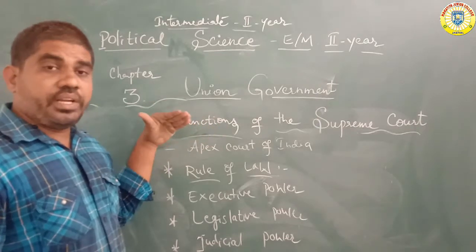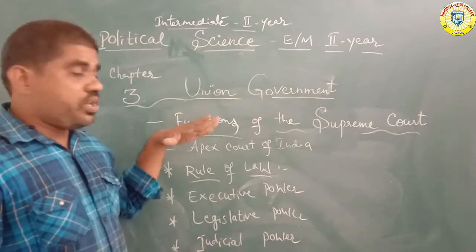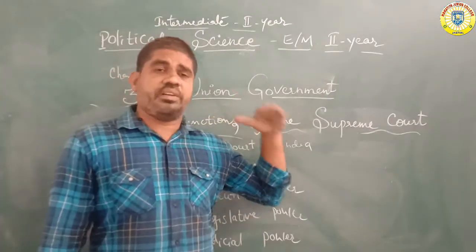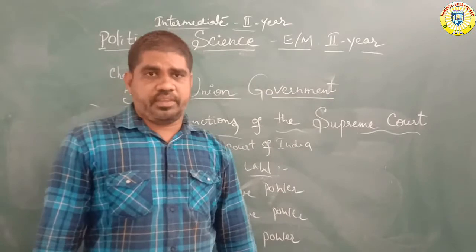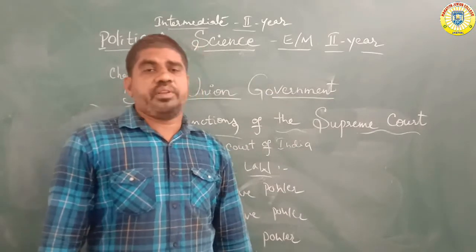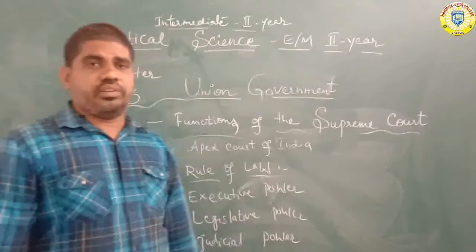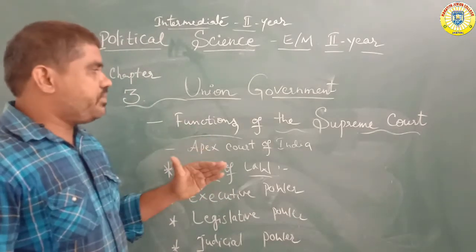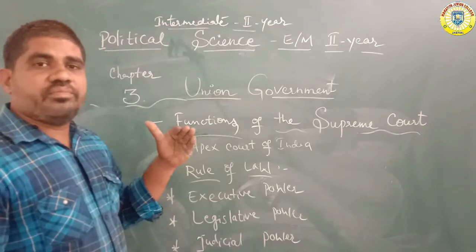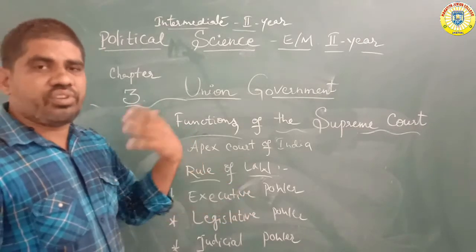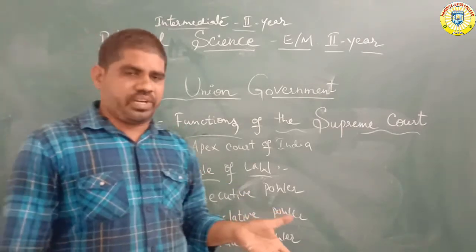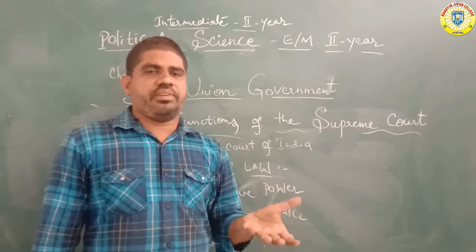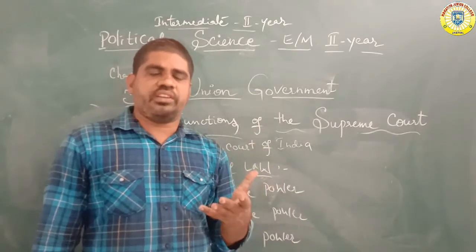The Union Government is not only dependent on the President and the Prime Minister. It is mainly dependent on the Supreme Court also. The Supreme Court also mainly depends on the Union Government. Sometimes the court also gives some suggestions to the central government and the state government, and sometimes gives rules and regulations.